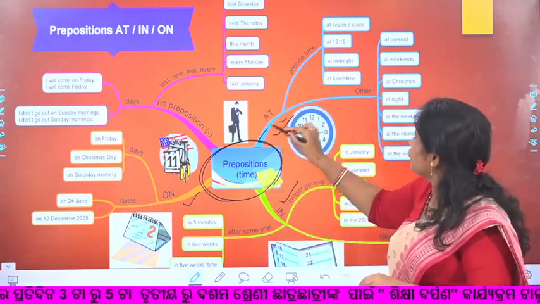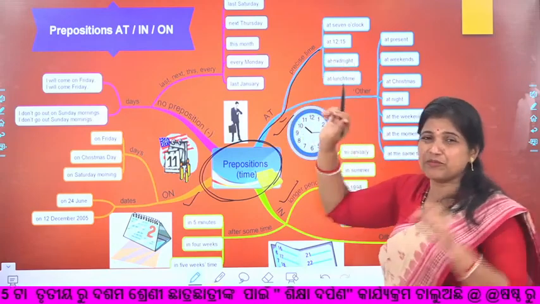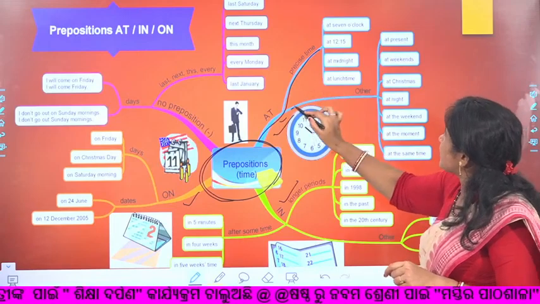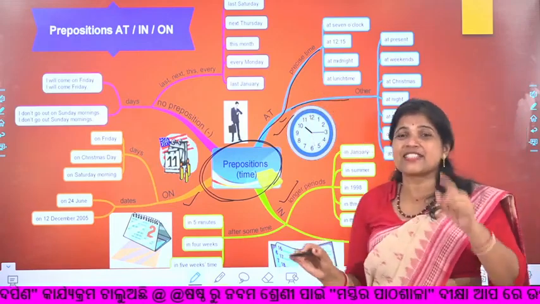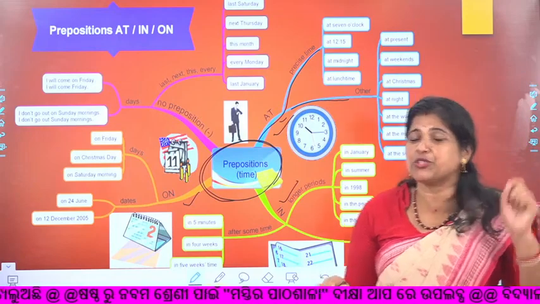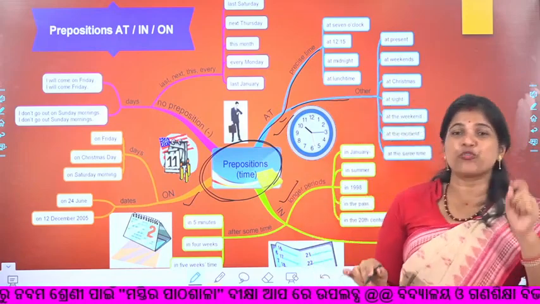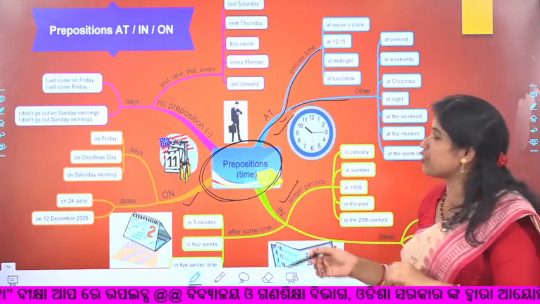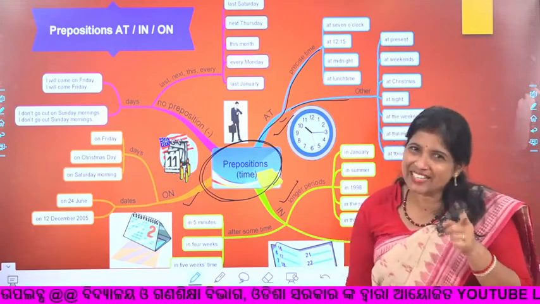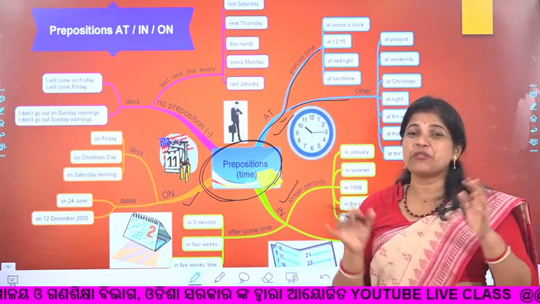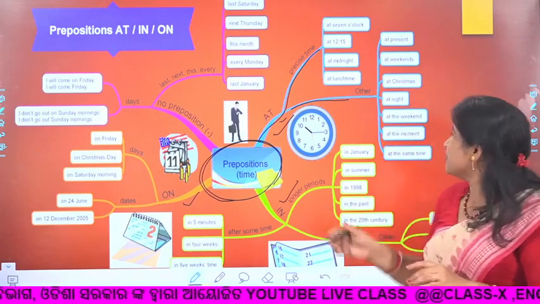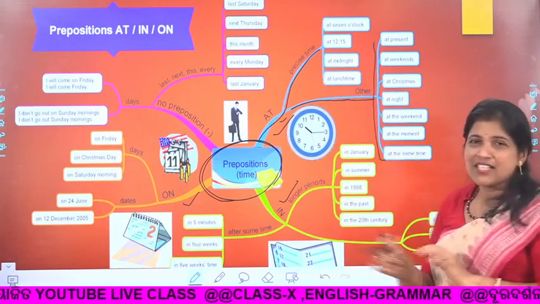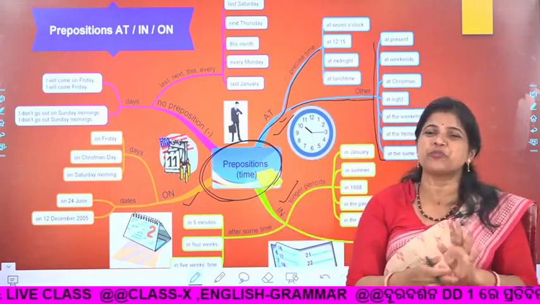So if you move here, precise time, specific time: at 7 o'clock, 12:15, midnight and lunch time. See, I suggest this one as one of the very beautiful representations of a portfolio activity that you can do in your portfolio copy for the grammar section in English class 10. Okay, it will be very interesting and you can get good marks also. As we have already discussed, it is shown in a very beautiful picturization.